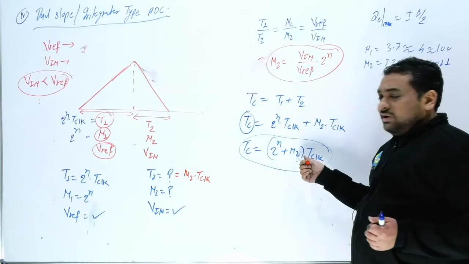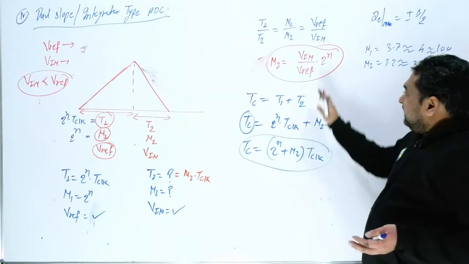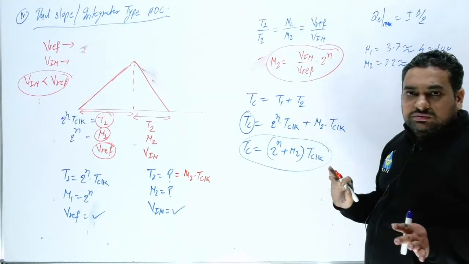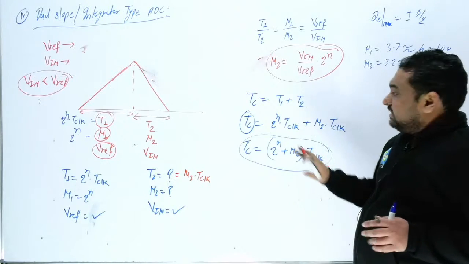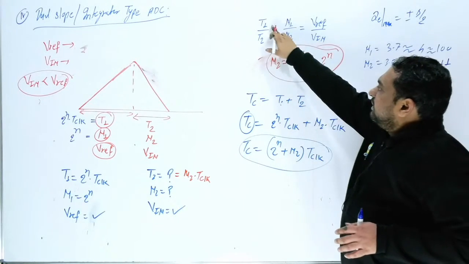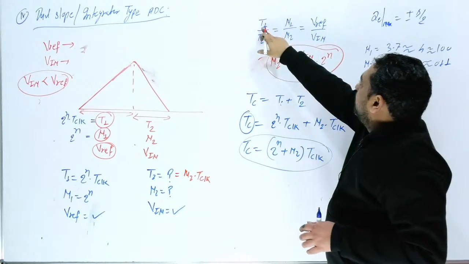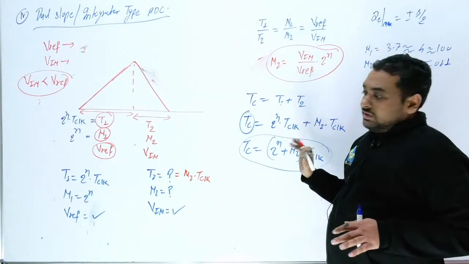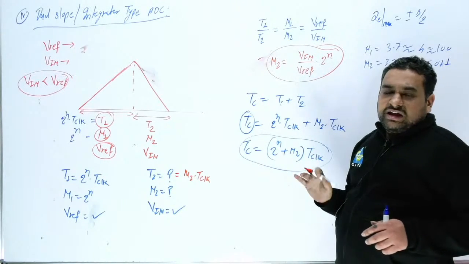So if for n2 integer you are not getting an answer, then whatever n2 you are getting, you can just put that n2. Otherwise, T1 and T2 you can put. T1 and T2 you can find out from V in upon V reference into T1, and T1 you can put 2 raised to power n into T clock.